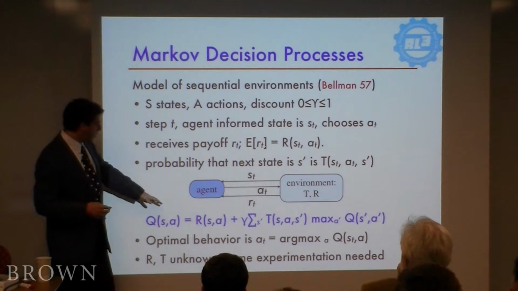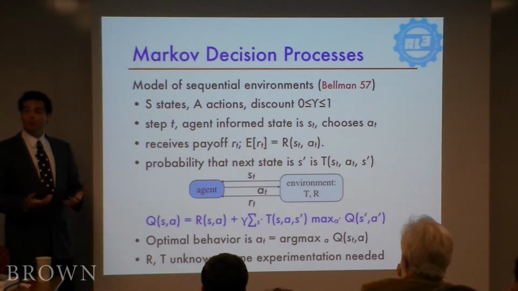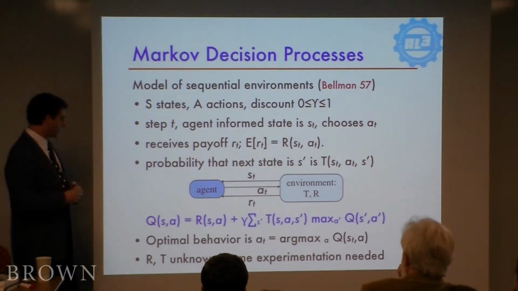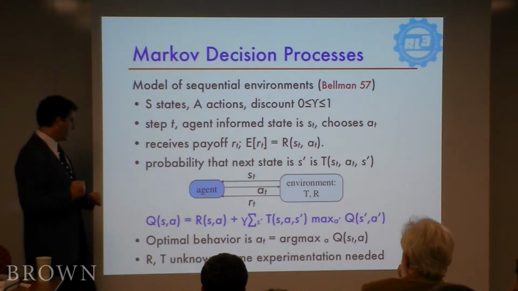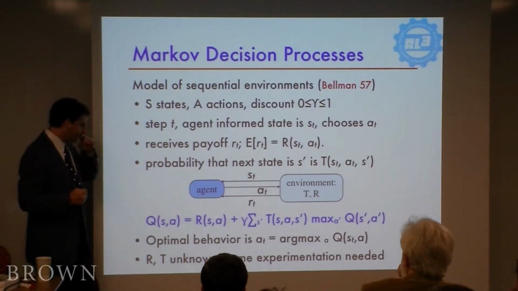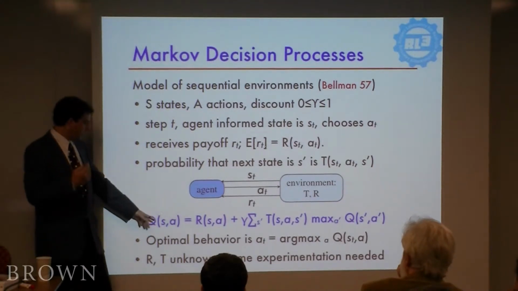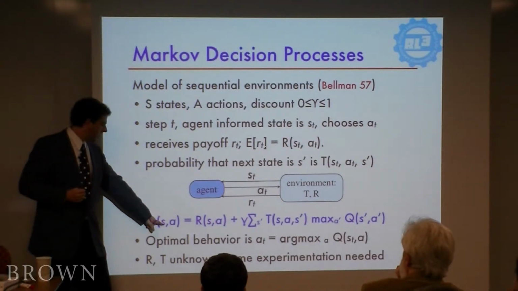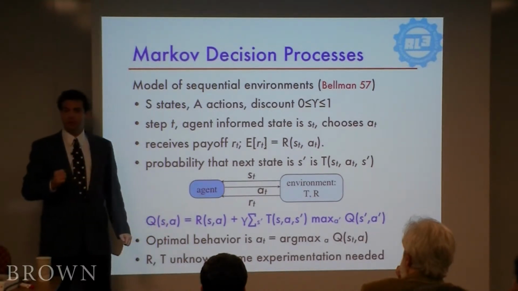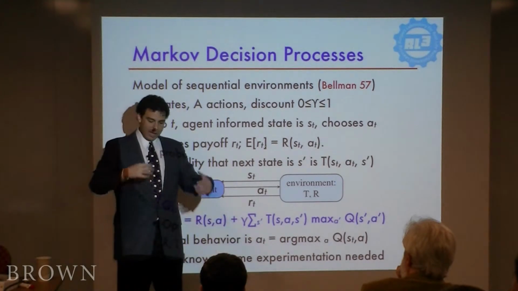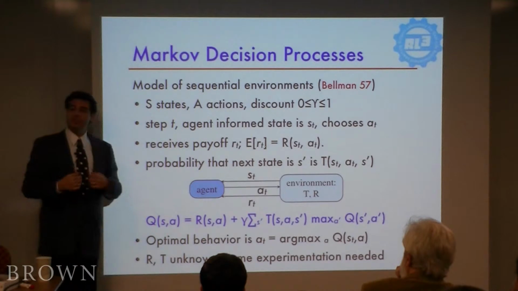It turns out if you do know R and T, though, there's wonderful algorithms for deriving optimal behavior, maximizing expected discounted reward. And this equation kind of summarizes almost all of those approaches. This is known as the Bellman equation, and it goes like this. We want to estimate the long-term reward that I get, or that the agent gets, starting off in some state S, if it takes action A first, and from then on behaves optimally. So it's sort of one free action, and then after that, it's somehow magically knowing what to do and behaves optimally. How much reward does such an agent get?